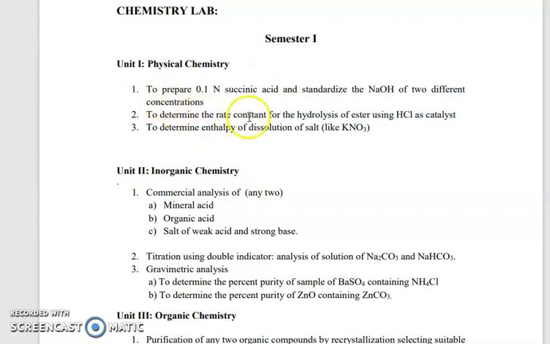In the first practical, we studied the standardization of two different concentrations of NaOH. We standardize by using 0.1 normal succinic acid. You were given two different concentrations of NaOH, and you can find out the normality by using 0.1 normal succinic acid. This is the one practical.